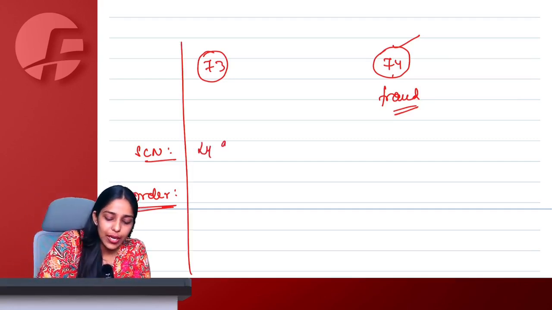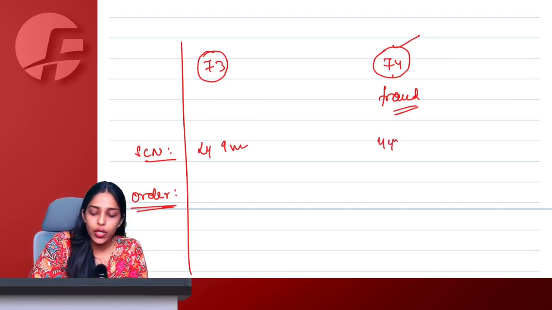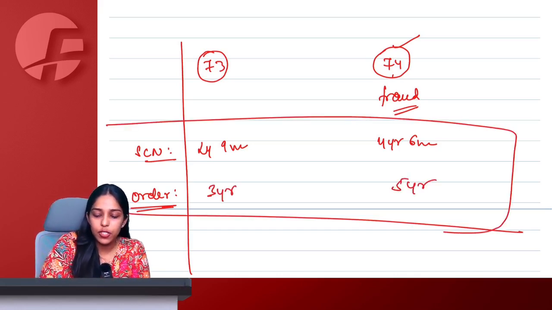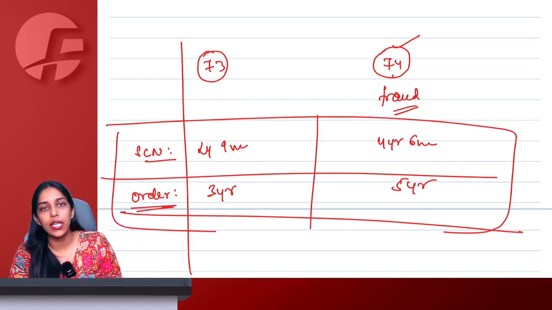Ma'am, 2 years 9 months. 2 years 9 months from the due date to file annual return. 4 years 6 months from the due date to file annual return. 3 years and 5 years are the time limits to issue show cause notice and demand orders. This is important. I have already informed you.